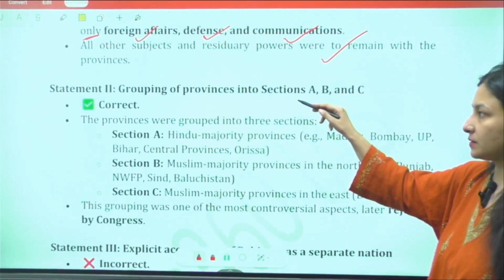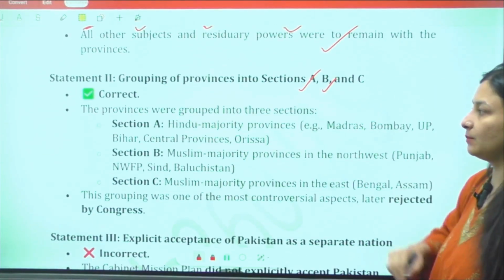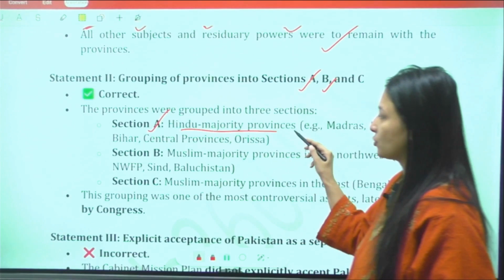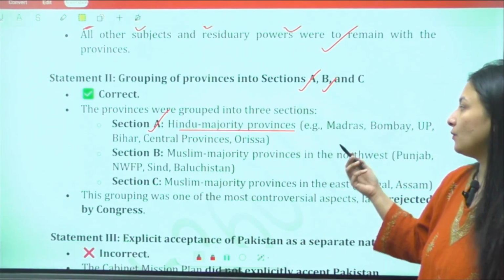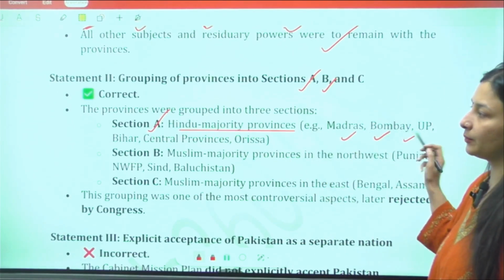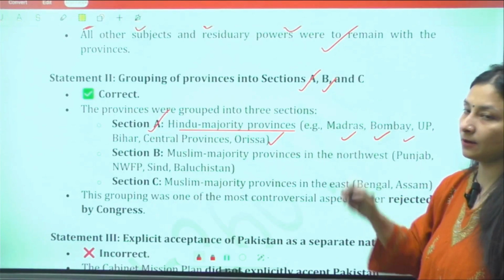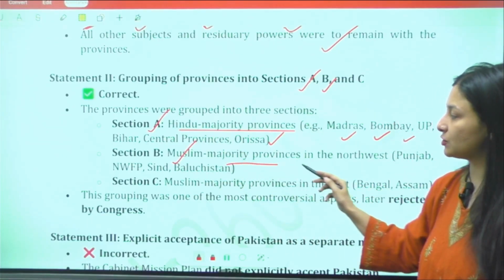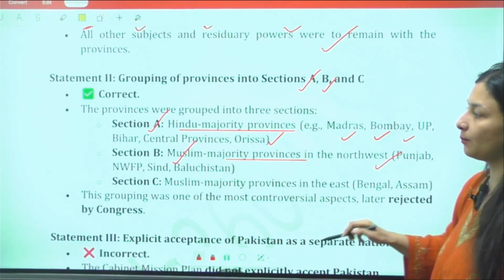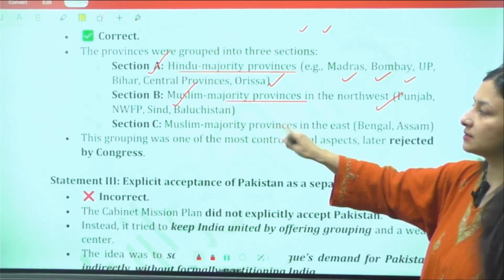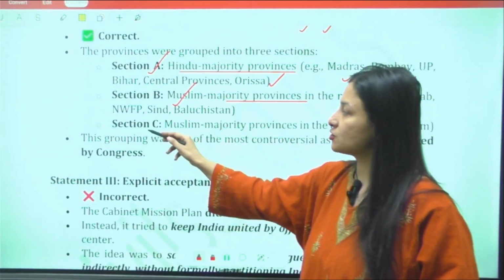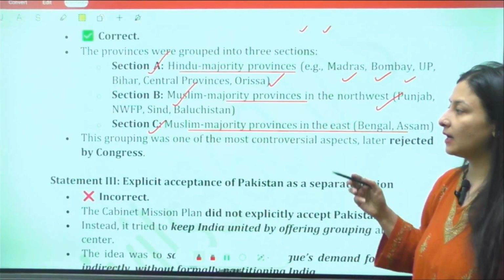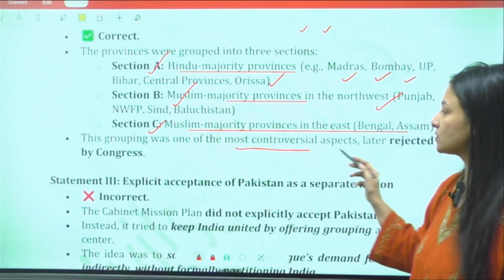Second, there was grouping of the provinces A, B, and C. In Group A, there were Hindu majority provinces, which are Madras, Bombay, Uttar Pradesh, Bihar, Central Province, and Odisha. In section B, they had Muslim majority provinces, which are Punjab, North West Frontier, Sindh, and Balochistan. Section C had Muslim majority provinces in the east, and this grouping was one of the most